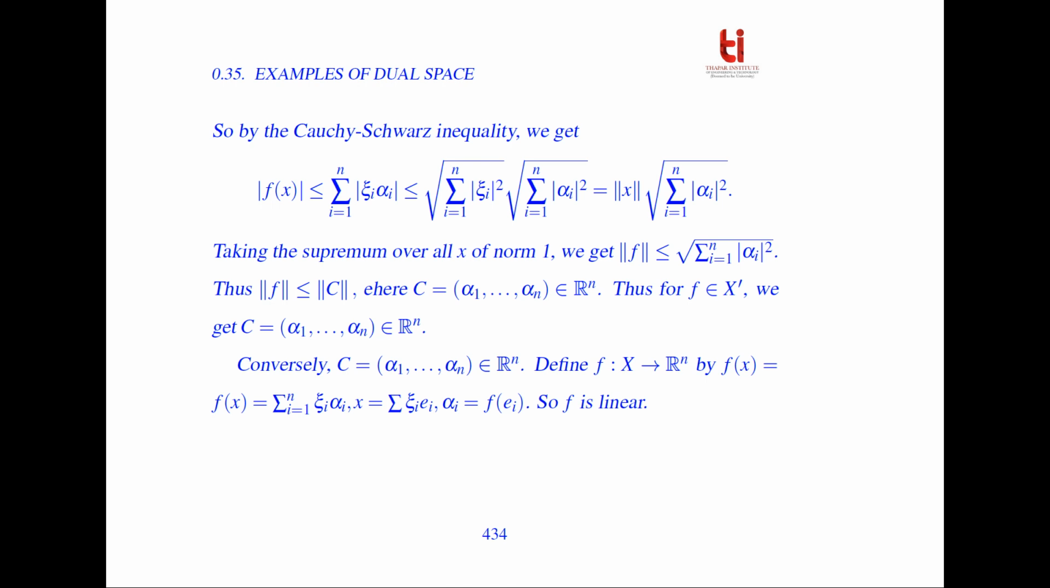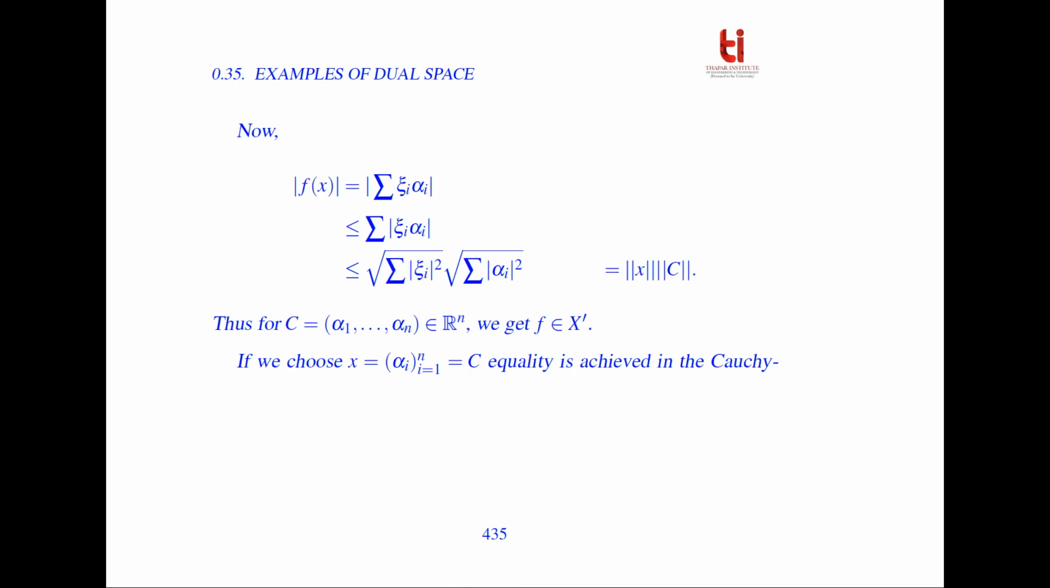Conversely, say that c = (α_1, α_2, ..., α_n) belongs to R^n. Now we define a functional from X to R by f(x) = summation of ξ_i α_i, where x = summation of ξ_i e_i, and α_i = f(e_i). So f is linear. Now |f(x)| = |summation of ξ_i α_i|, which is ≤ summation of |ξ_i α_i|, which is ≤ square root of summation of |ξ_i|² times square root of summation of |α_i|², which is equal to norm of x times norm of c.